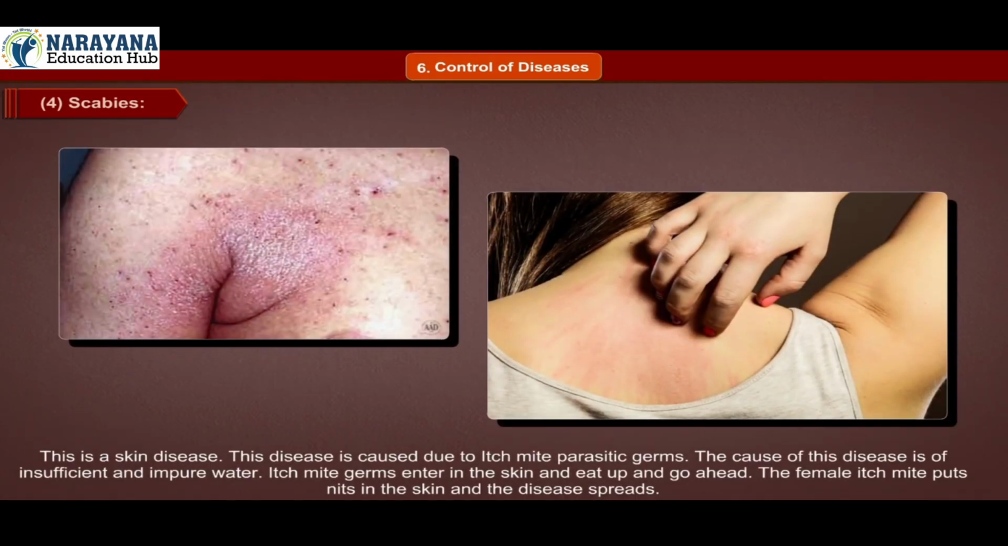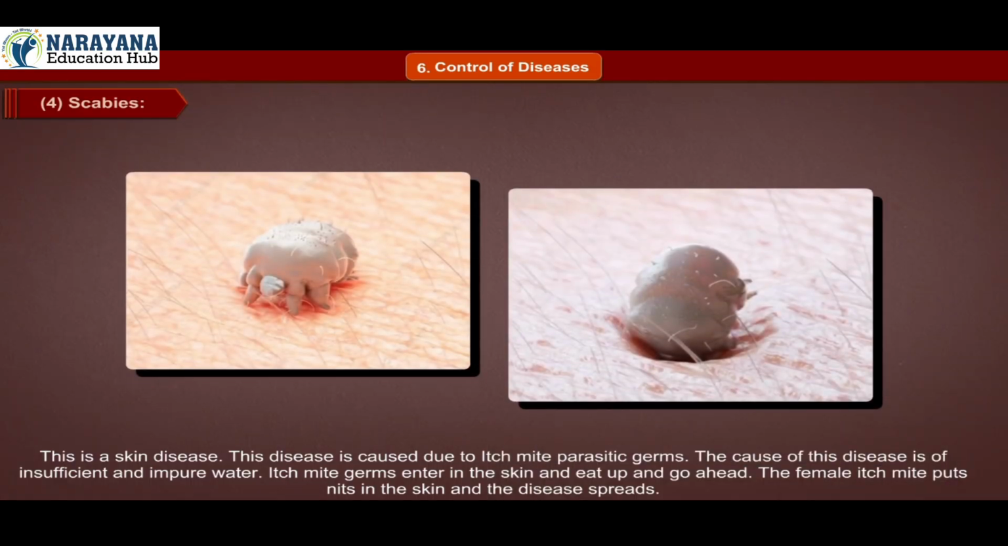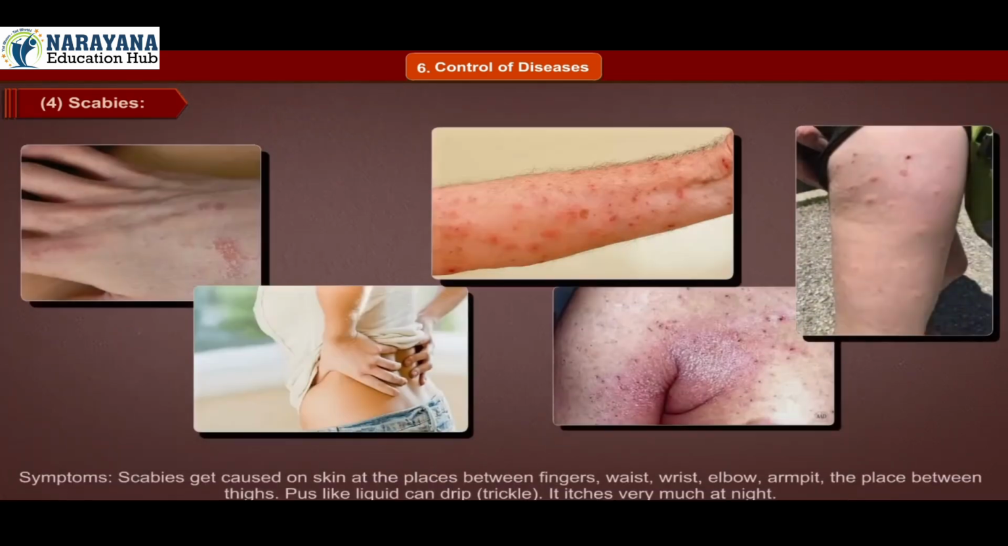4. Scabies. This is a skin disease. This disease is caused due to itch mite parasitic germs. The cause of this disease is insufficient and impure water. Itch mite germs enter the skin and eat up and go ahead. The female itch mite puts nits in the skin and the disease spreads.